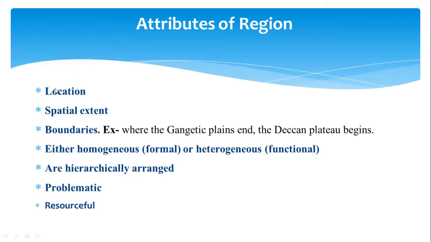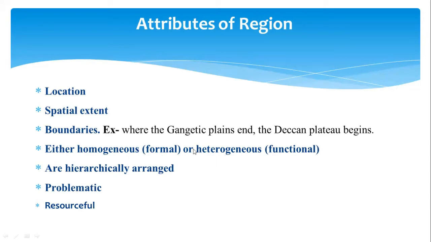When I say Delhi National Capital Region, that will have a specific location, a specific coordinate, and a spatial extent, that means a specific kilometer square. When I say the coastal belt, or the Deccan Plateau region of India, that will have a specific spatial extent. It will have a specific boundary, where I can say that over here the Gangetic Plain ends and here the Deccan Plateau region begins.